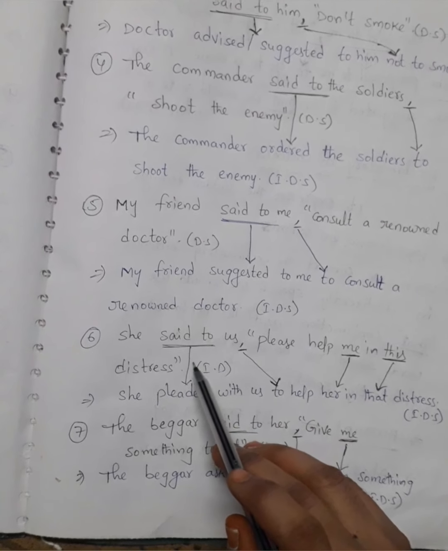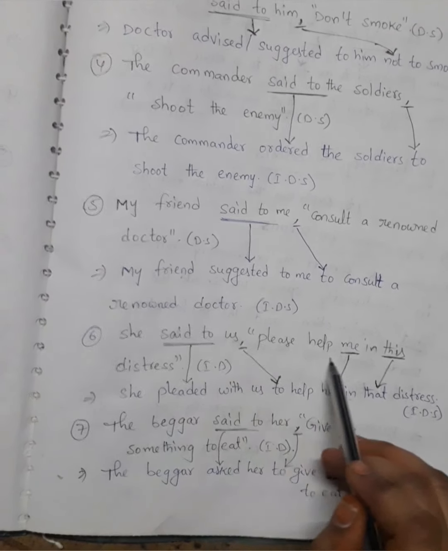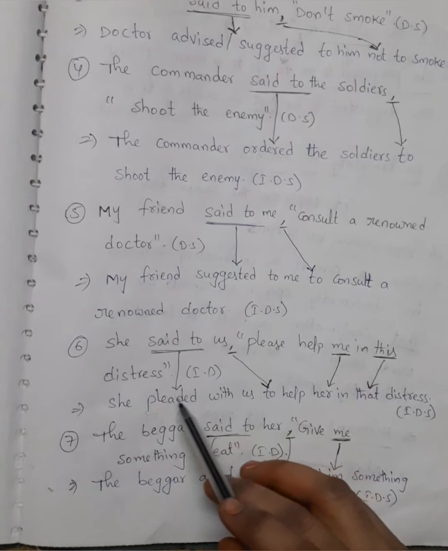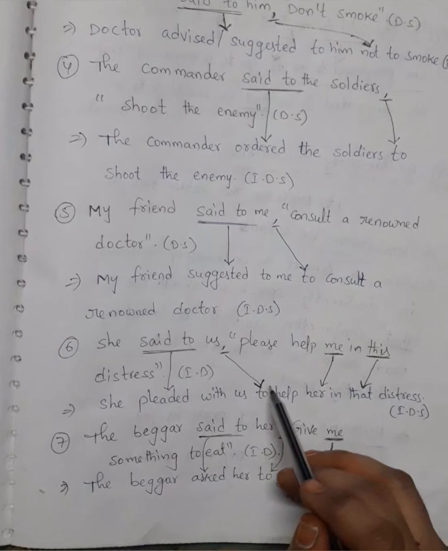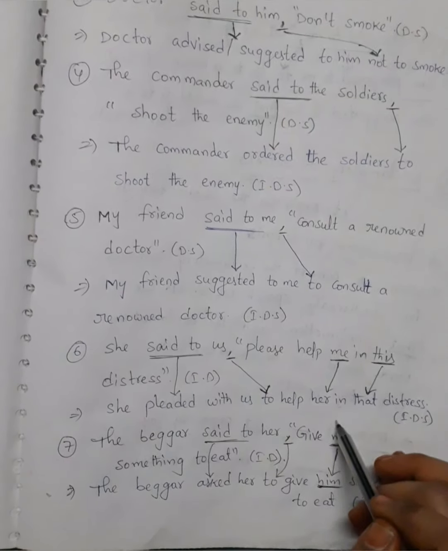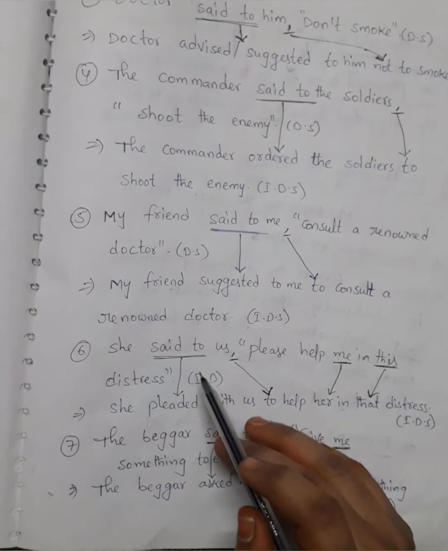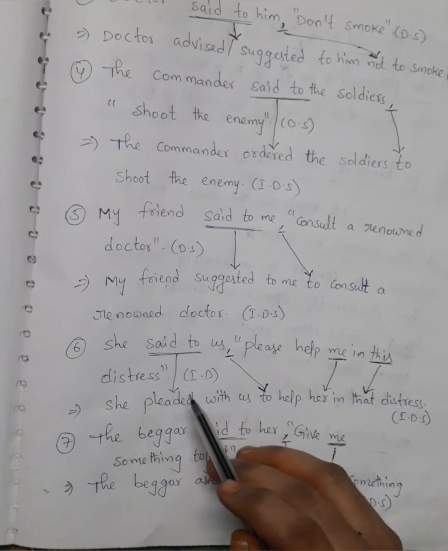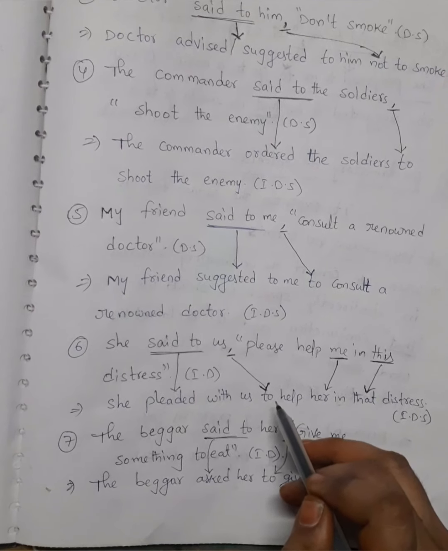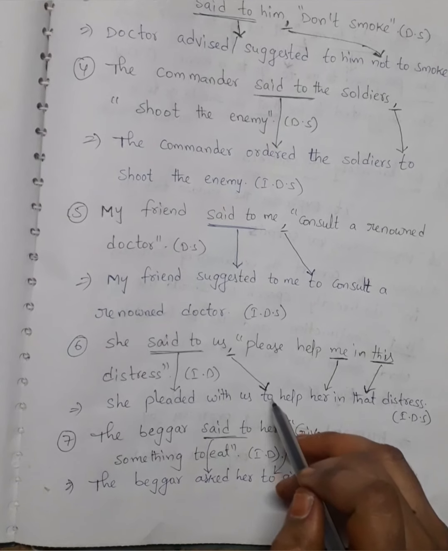Another example. She said to us, "Please help me in this distress." It's direct speech. She pleaded with us to help her in that distress. It's indirect speech. Here, said to becomes pleaded with. The comma becomes to. It's also a positive statement. That's the reason we use to.